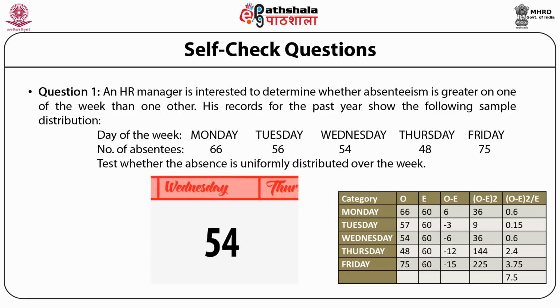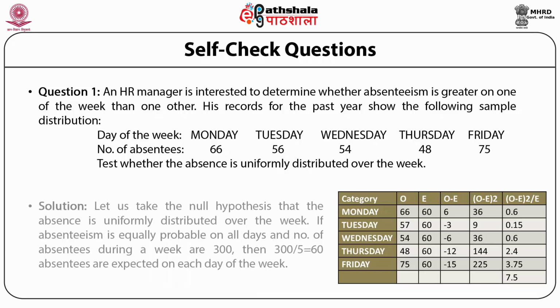Now we need to test whether the absence is uniformly distributed over the week. Let us take the null hypothesis that the absence is uniformly distributed over the week. If the absenteeism is equally probable on all days and the number of absentees during the week are 300 divided by 5, which comes to 60 absentees, these are the expected values of each day of the week.